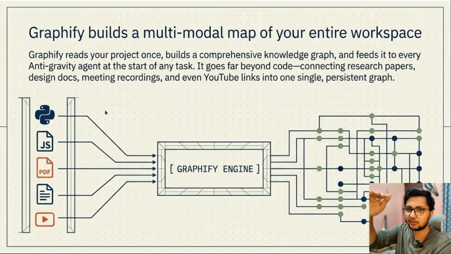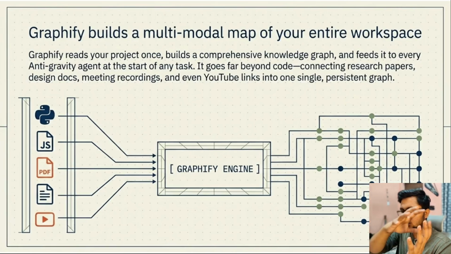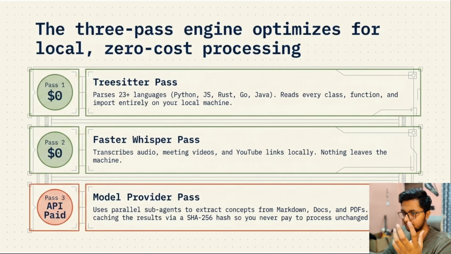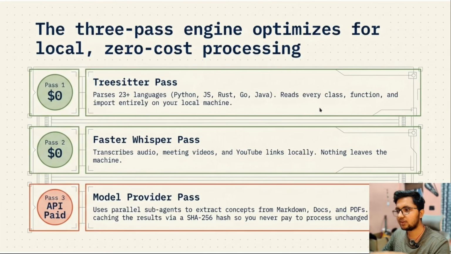All the files that we have will be given to a graph engine, which is actually a Python script. It is going to generate a graph with the connections of all the files and all the functions and everything, so they can be used by our graph very easily. There are three things we are using. One is that it can parse all the languages, every class, every function, and put everything into the form of a JSON and a graph.